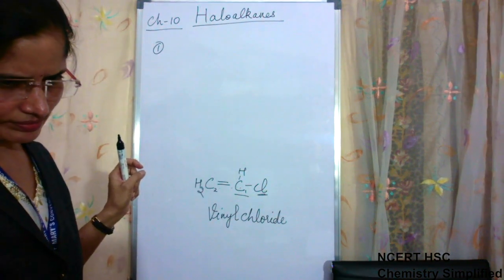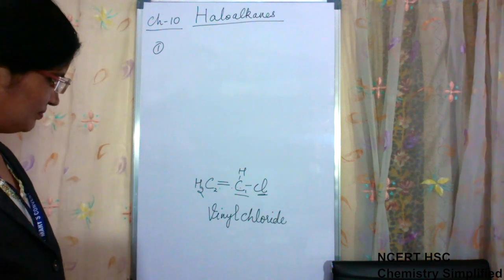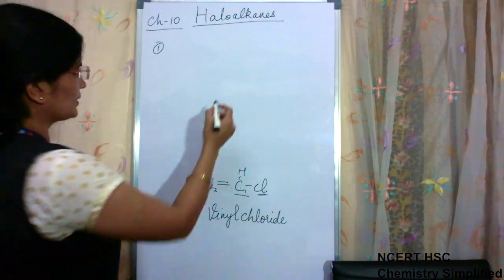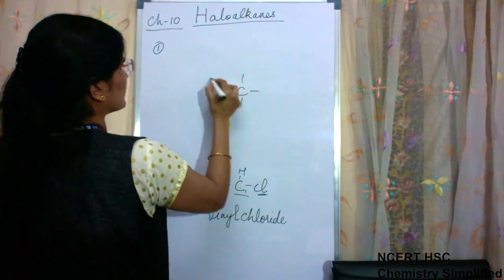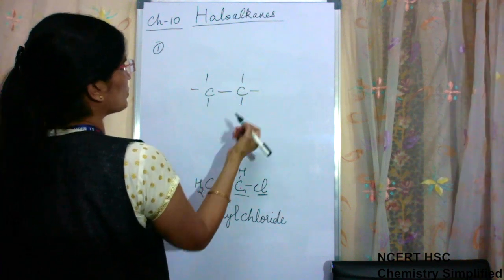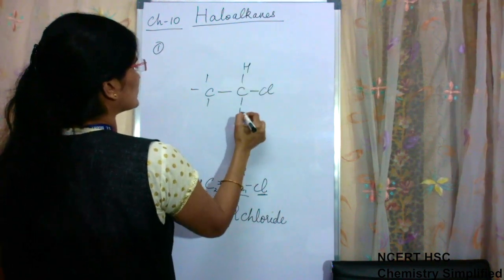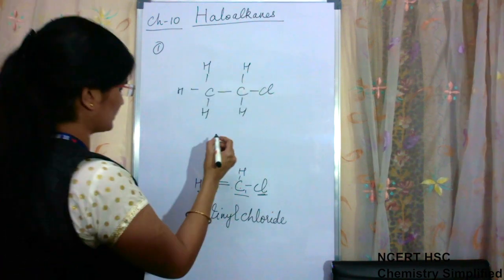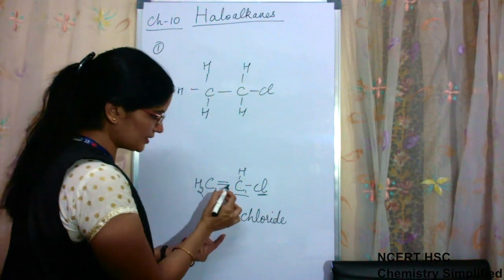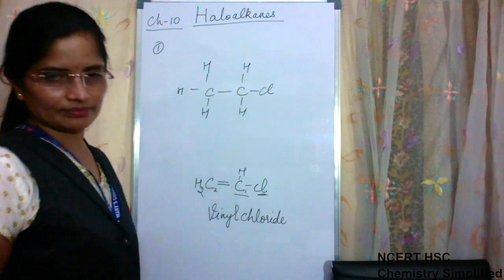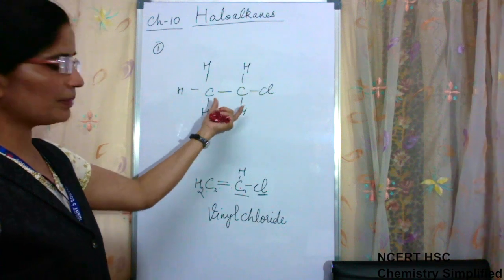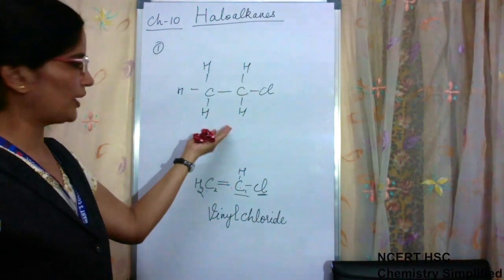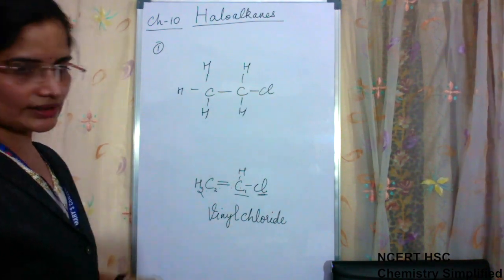Yes. You said vinyl chloride, so then the earlier one was also vinyl chloride, in which there was no double bond. Which one? This one. Yes ma'am. This is not vinyl because it has no double bond. This is simply chloroethane or ethyl chloride, you will say it, not vinyl. Vinyl is only when there is double bond between the first and the second. This is not vinyl. This is simply ethyl chloride if you say its common name. Okay? And IUPAC name is chloroethane.